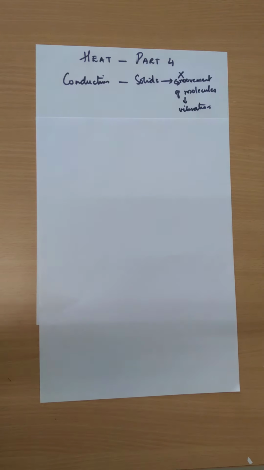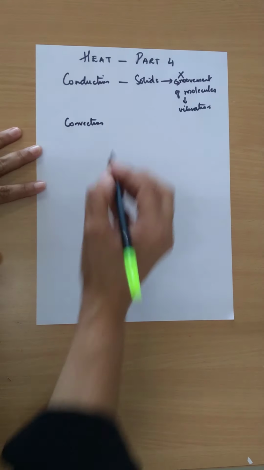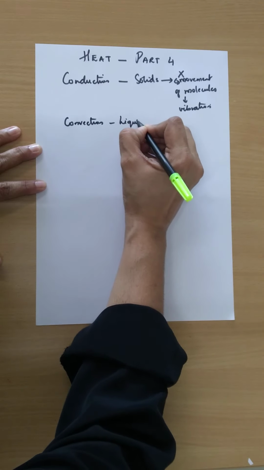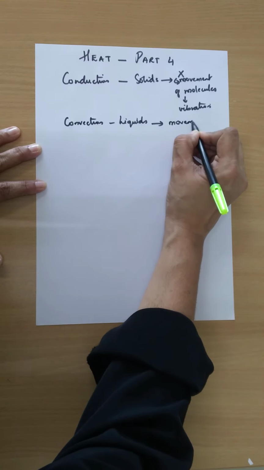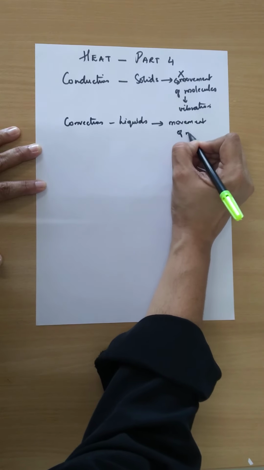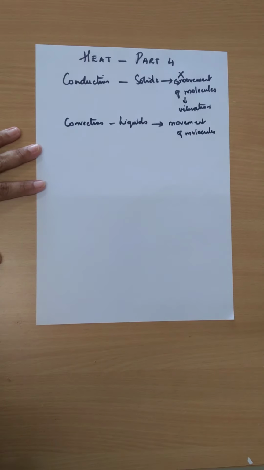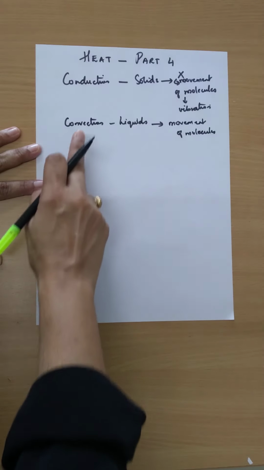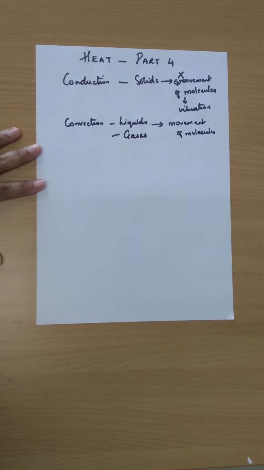Now, the second type of heat transfer is convection, which takes place in liquids. And in this case, the molecules which are close to the flame gain heat energy. They become light, they become less dense, and they move up, and the surrounding molecules take its place. Now, convection, besides taking place in liquids, also takes place in gases. Okay, so in this case, the density changes.